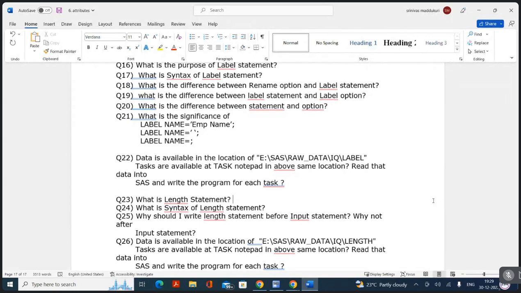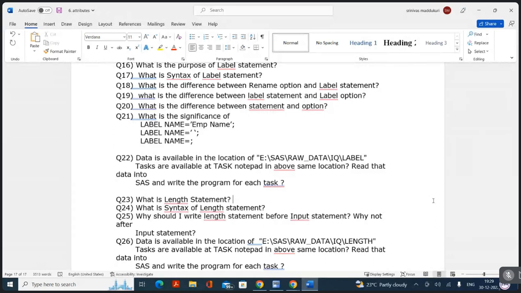Now, what is the syntax of length statement? Length, then the variable name. If it is a character variable, variable name, dollar symbol, then the length, like 6 and a dot. But if it is a numerical variable, we don't require the dollar symbol, just the variable name and length.